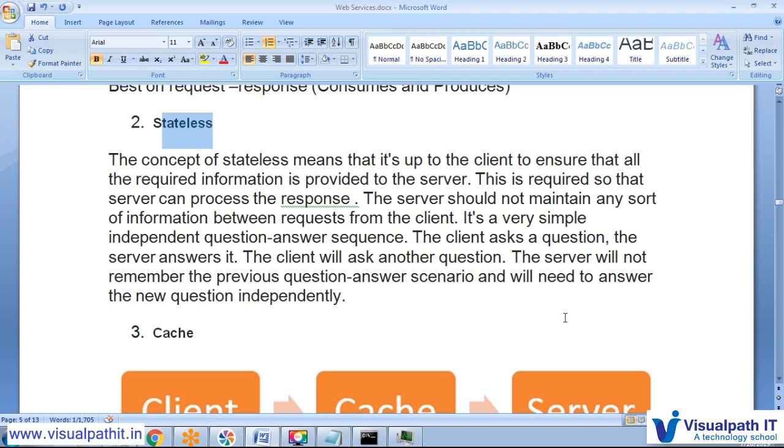Maybe we send a lot of requests to a particular server. For one request, it gathers and calculates some information and returns the response. Again we send a request, and it doesn't know anything about what it calculated before or what that particular client asked before. So a stateless application depends completely on the particular request. It does not have any information related to previous requests. And a stateful application is one that has the information related to what we already covered.